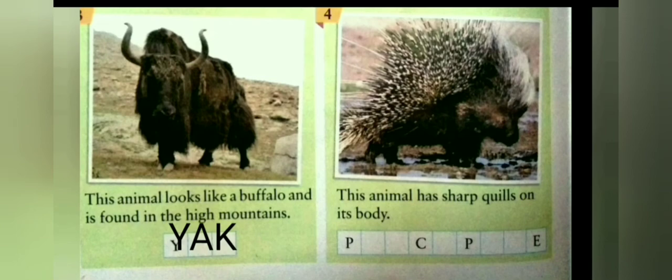In the fourth picture, we can see the animal that has sharp quills on its body. It is porcupine. Porcupine is a rodent with a coat of sharp spines and quills that defend them from predators.